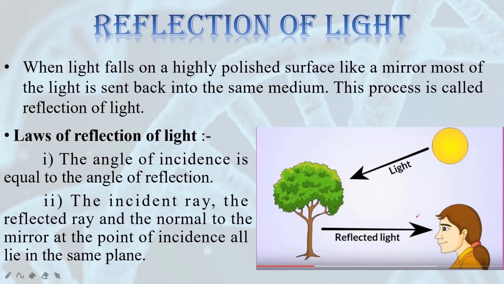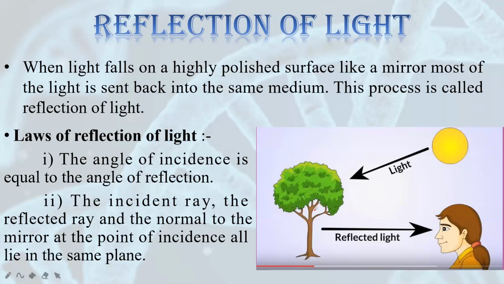Second law of reflection of light says that the incident ray, meaning the ray which is coming towards the object, the reflected ray, that means the ray which is reflected back, and the normal is a perpendicular which is drawn at the surface of two media. Suppose the light is coming from air and it is getting reflected by a mirror.